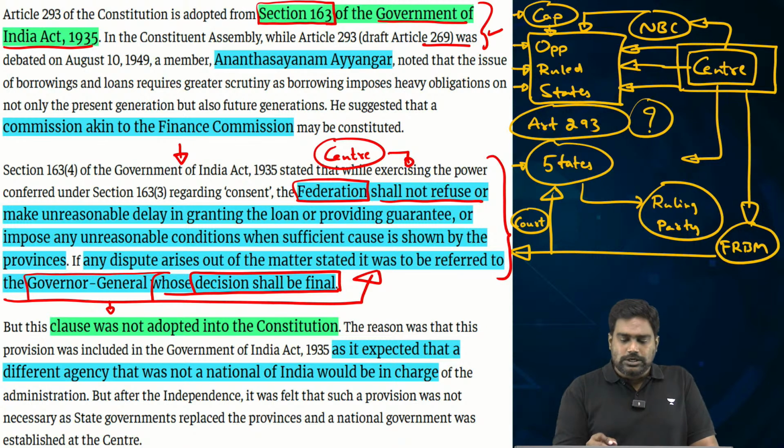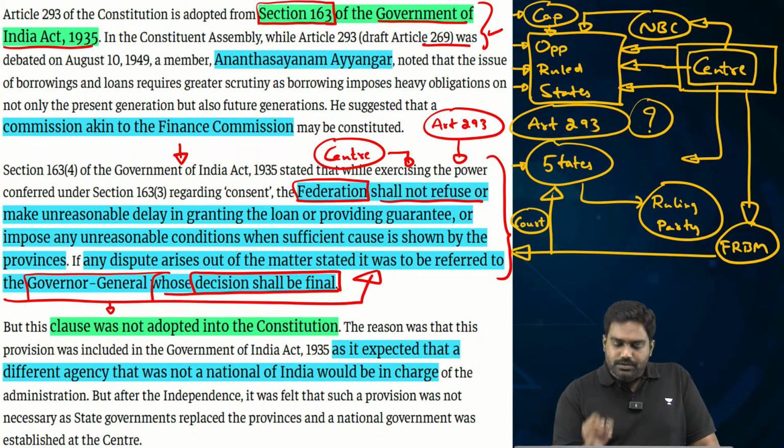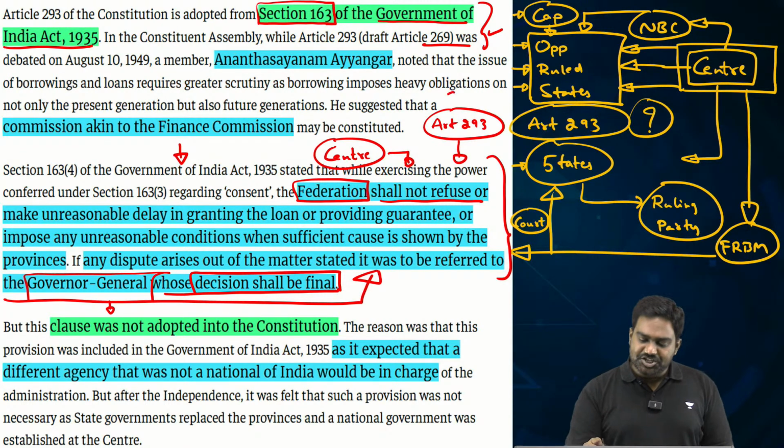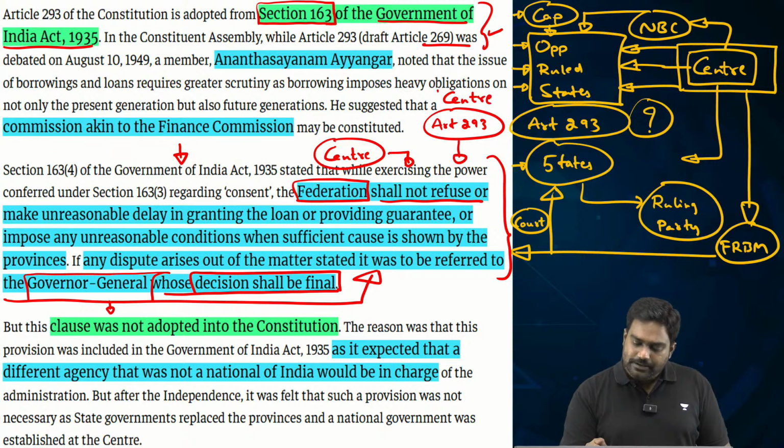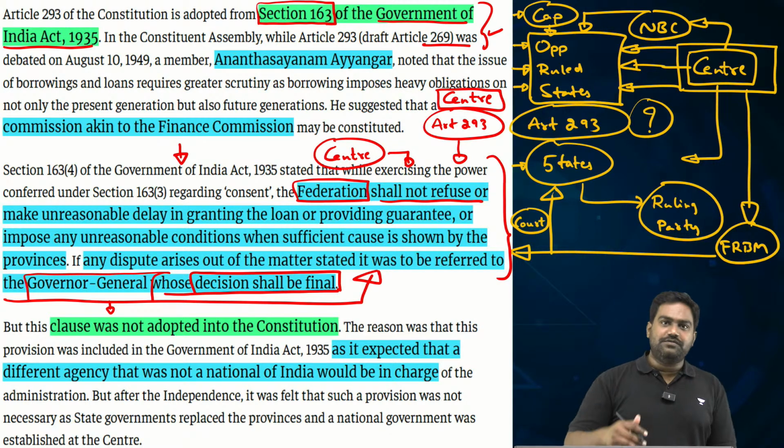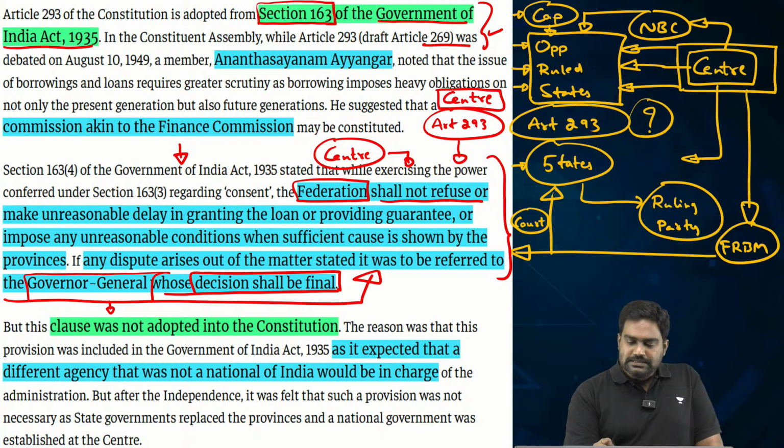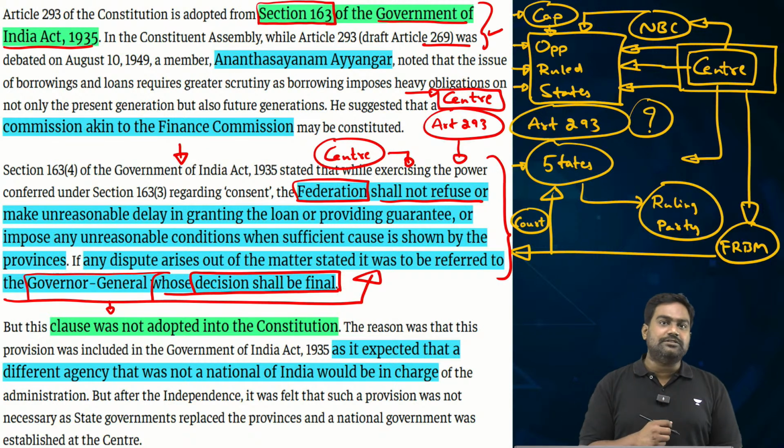However, it was adopted as Article 293 with an update. It essentially gave those powers to the center. With the formation of state governments and the central government, the center was given this authority to grant permission, to place restrictions or conditions. This authority was vested with the center under Article 293.